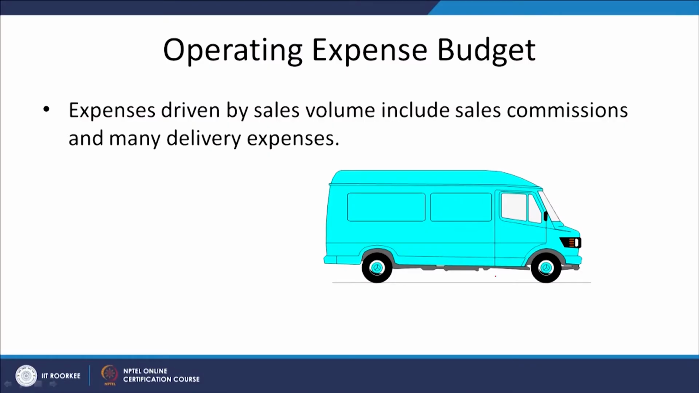So, in the cash budget, total sales collection information will also go, total purchase expenses information will also go. So, sales information we put on the credit side, purchase information we put on the debit side, and finally we balance them and arrive at the gross profit. Now, operating expenses budget. Expenses driven by sales volume include sales commissions and delivery expenses.